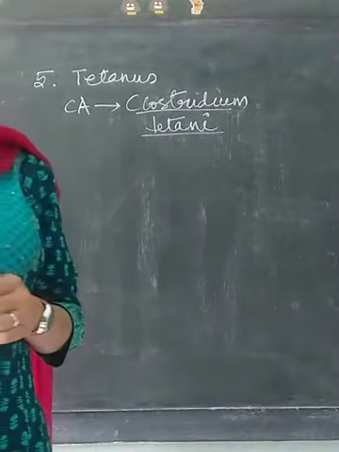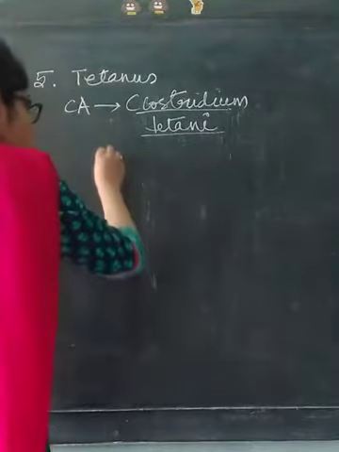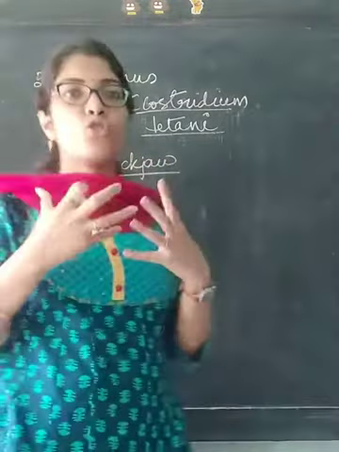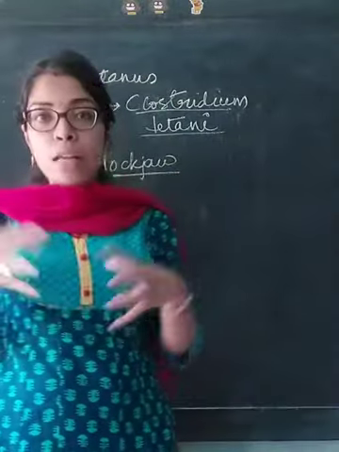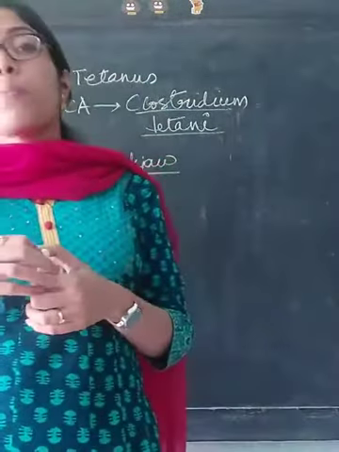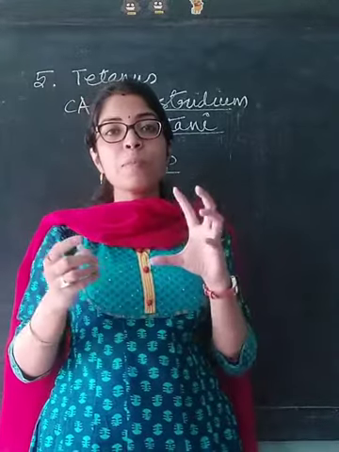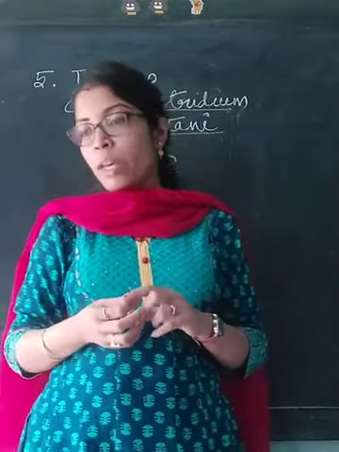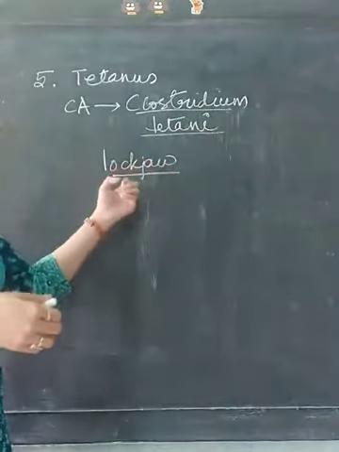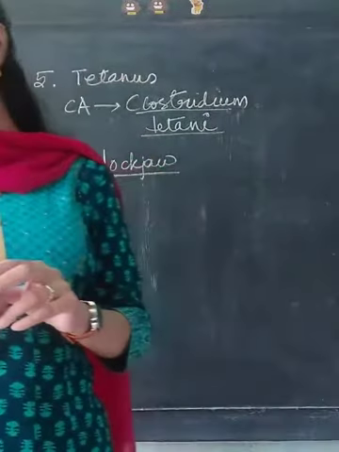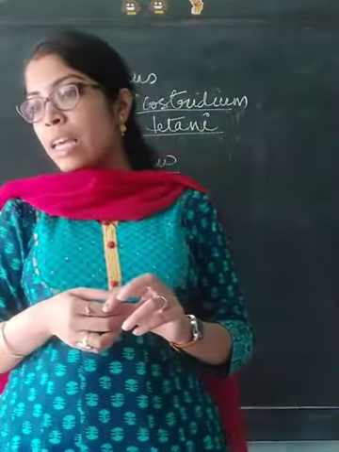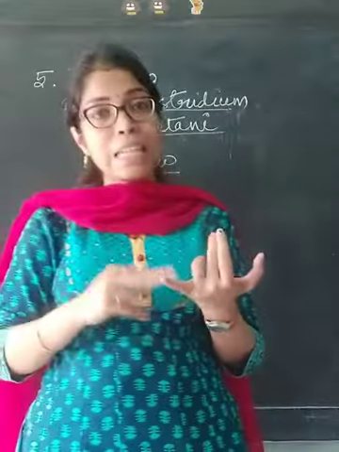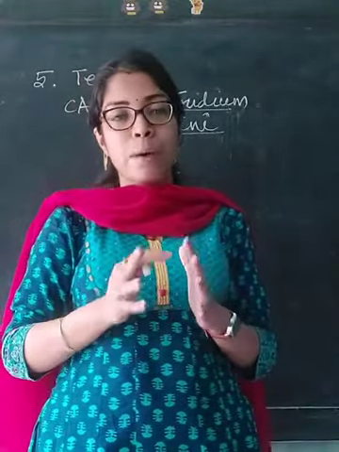Now coming to the symptoms, spasms in the jaw muscles, also known as lockjaw. Lockjaw is when the jaws of a person get locked and they cannot move the jaws. This occurs due to the spasms in the jaw muscles. Spasms means muscular contraction which doesn't let the muscles move. So lockjaw is one very important symptom of tetanus. The spasms also affect the chest, neck, back and abdominal muscles.